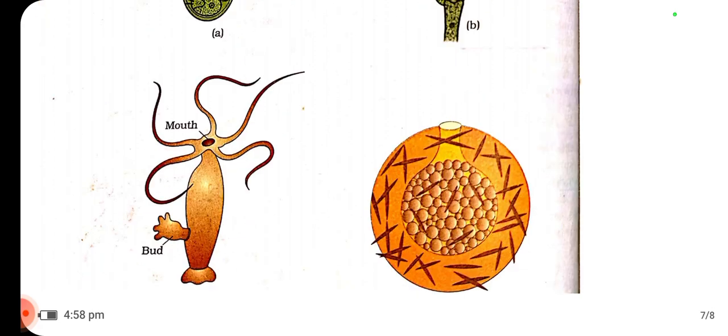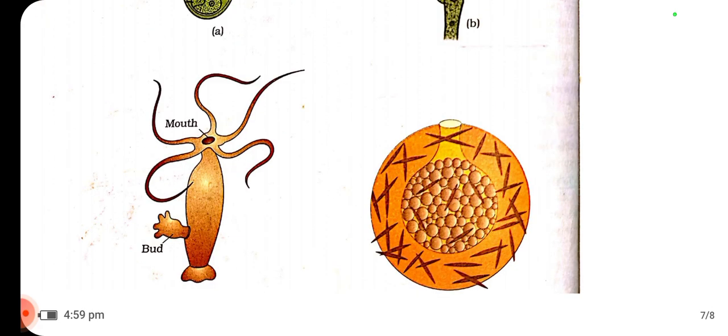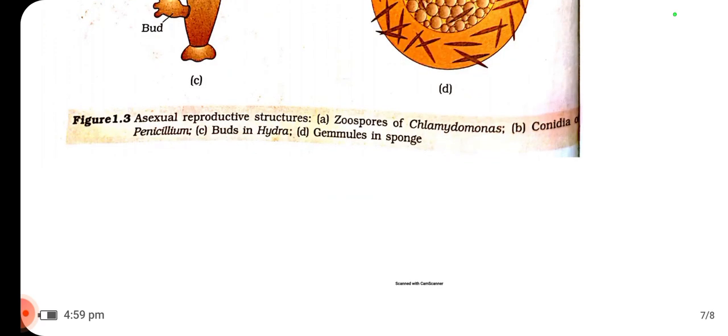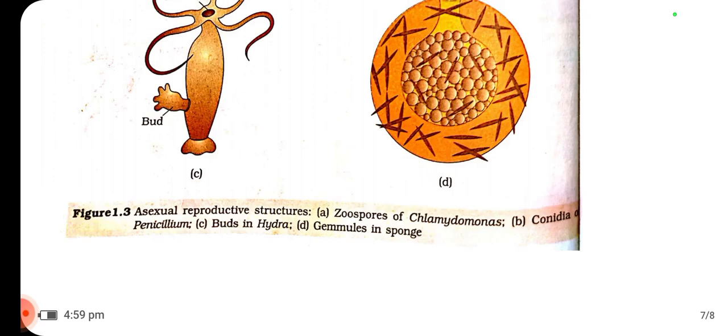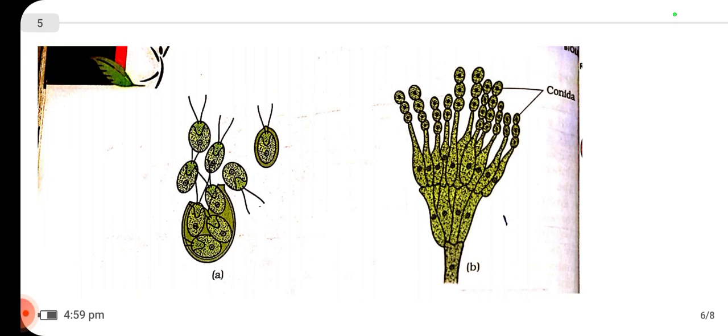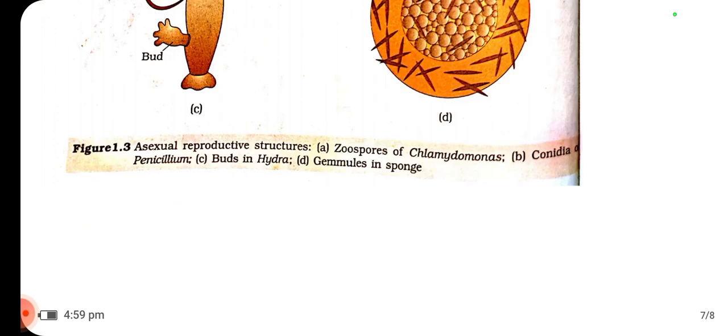Then budding, the structure of growth of a bud in Hydra. Then gemmules in sponge. Gemmules occur in sponge. Yes, asexual reproductive structures are shown here. Just go through that.